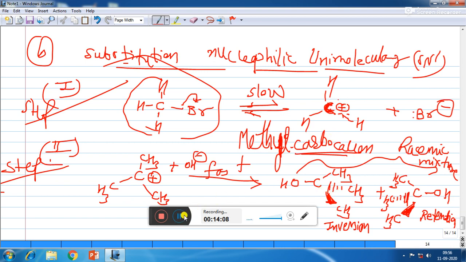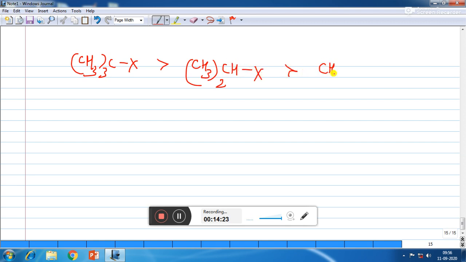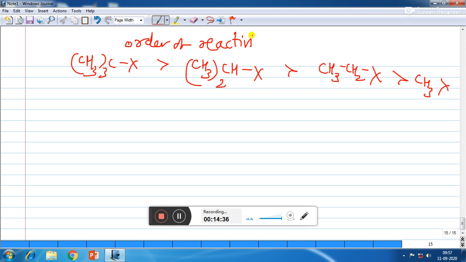So what can we say from this? Okay, SN1 reaction is very fast in case of tertiary alkyl halide, slow in case of secondary alkyl halide, very slow in case of primary alkyl halide, and very slow in case of methyl halide. So this will be the order of reactivity in SN1. So we can see that the order of reactivity in SN1 is completely opposite to SN2.